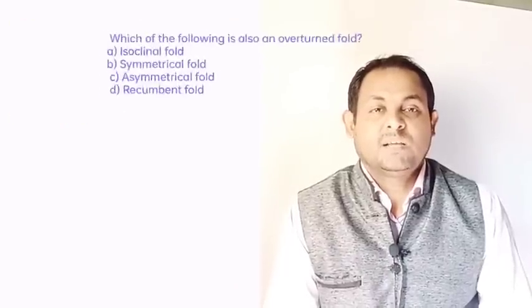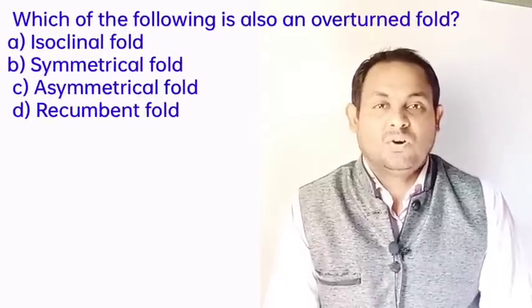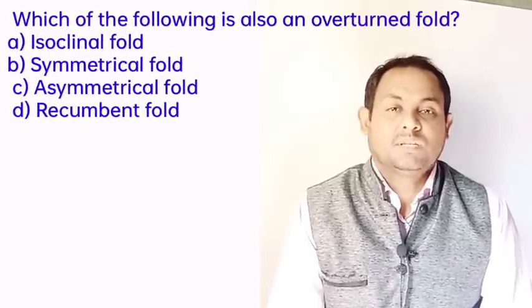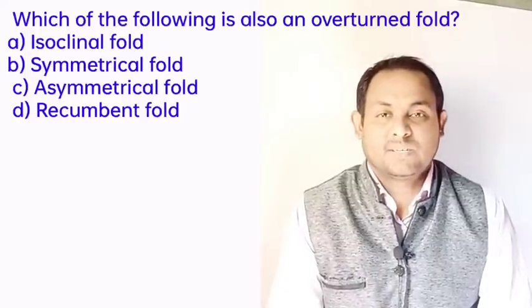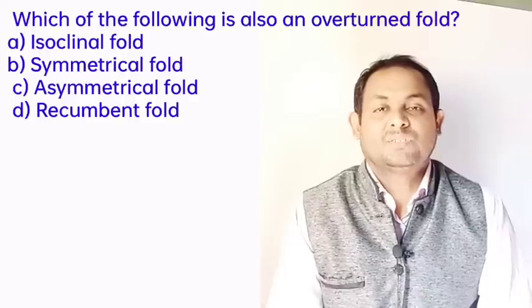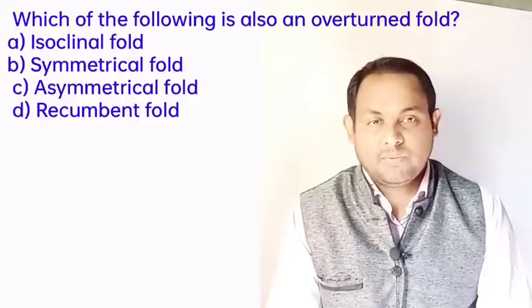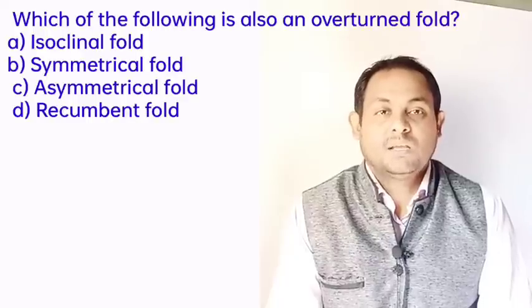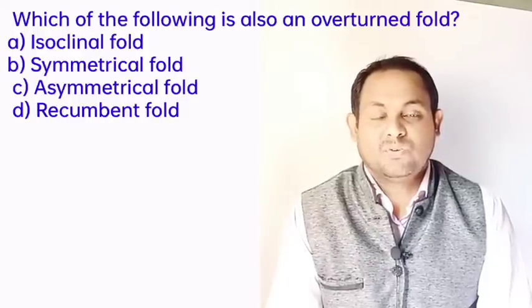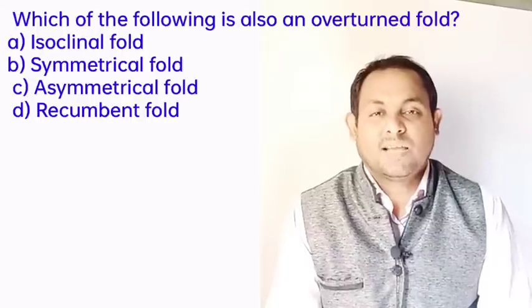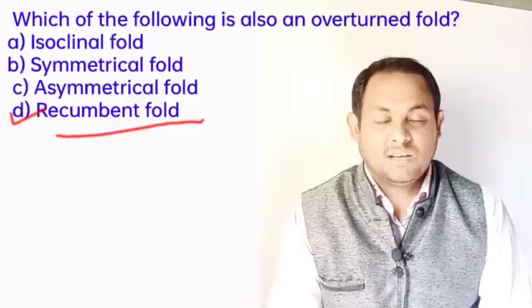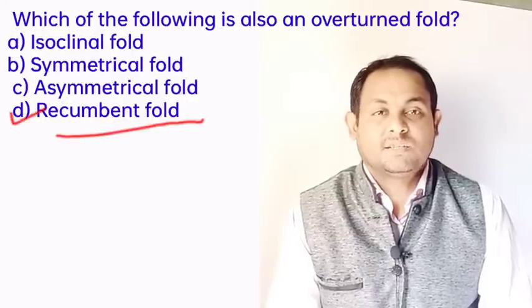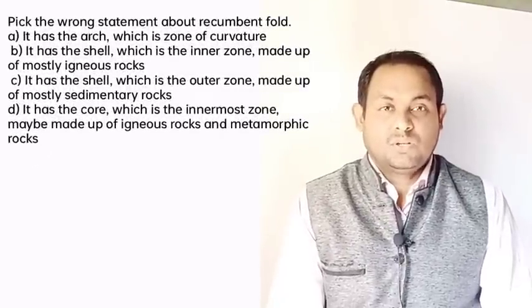Next question: which of the following is also an overturned fold? The options are isoclinal fold, symmetrical fold, asymmetrical fold, and recumbent fold. The recumbent folds are described as an extreme type of overturned fold in which the axial plane acquires an almost horizontal attitude. So recumbent fold is the right answer. Option D.